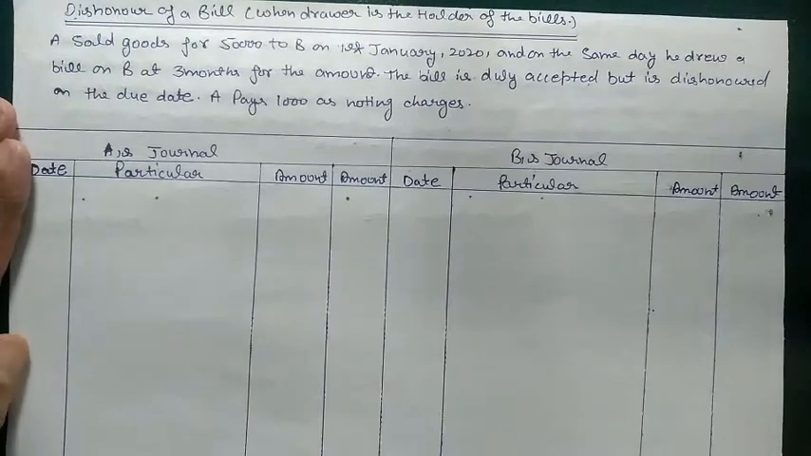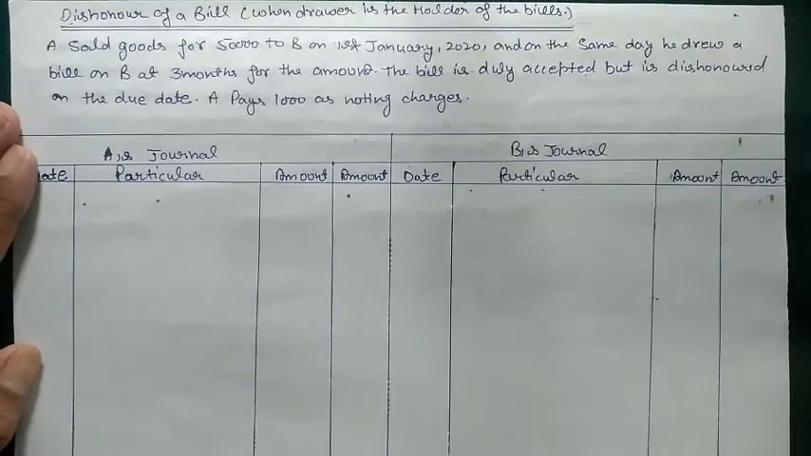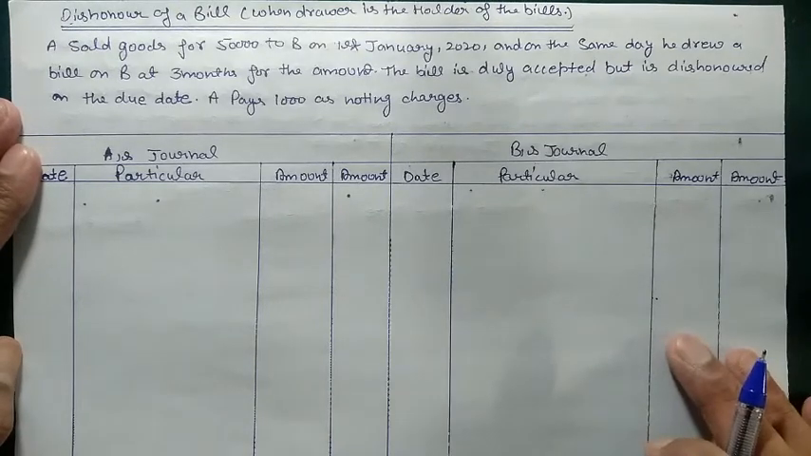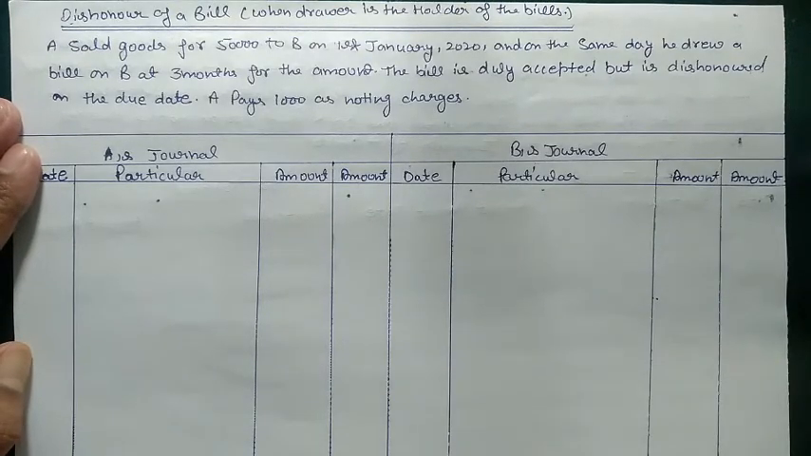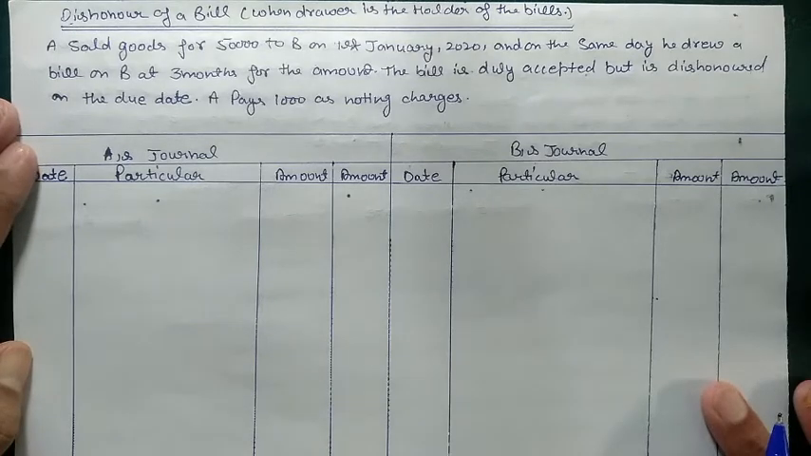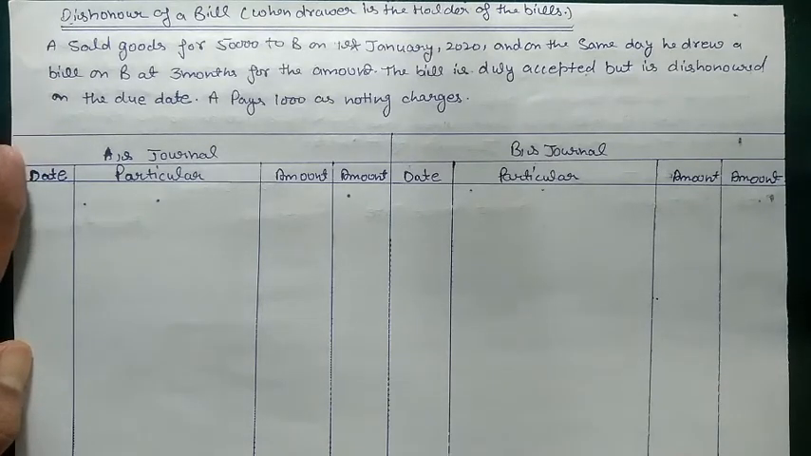Dishonor means when the drawee is unable to pay the amount at the time of the retirement of the bill or at the time of maturity of the bill. So when the maturity date comes and the drawee is unable to pay the sum to the drawer, that means it is going to be a dishonor of a bill. So in case of dishonor of a bill, we have to revise our entries.